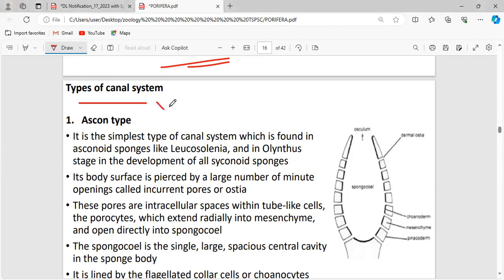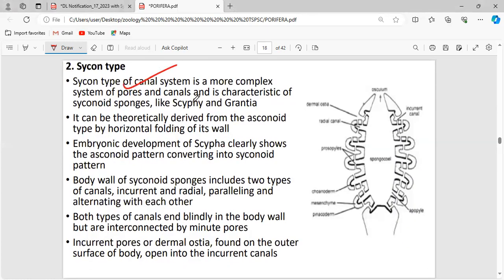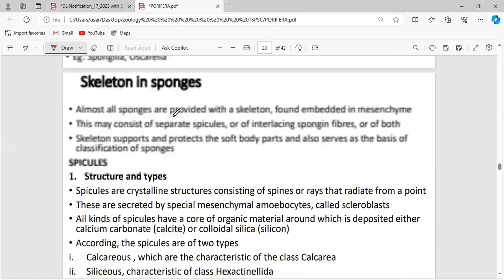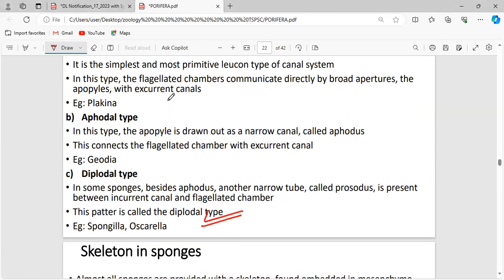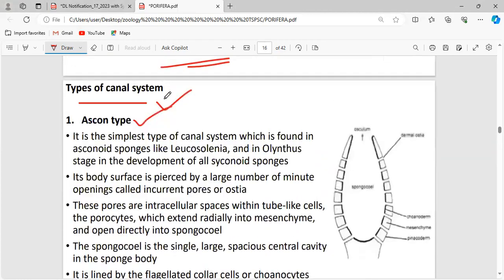Okay, types of canal system. What are the different types which are seen in poriferan sponges? The types of canal system are the ascon type, the sycon type, and the leucon type. And these are all extensions of the leucon type. We will complete up to this canal system. If time permits, we will extend.